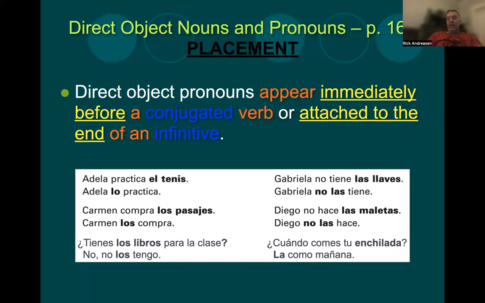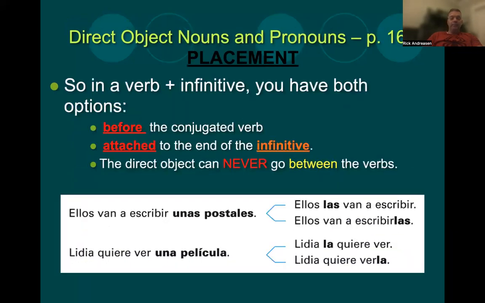¿Cuándo comes tu enchilada? La como mañana. Comer, right? Como is a conjugated verb, and that enchilada is feminine and singular. So la como mañana. So the pronouns are placed immediately before a conjugated verb or attached to the end of an infinitive, and we'll look at that.